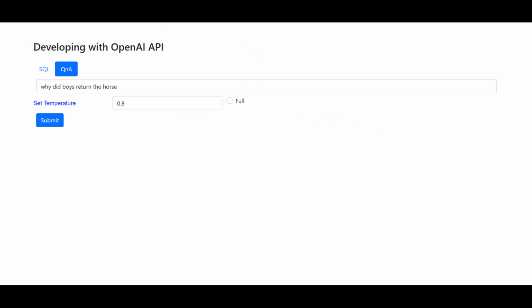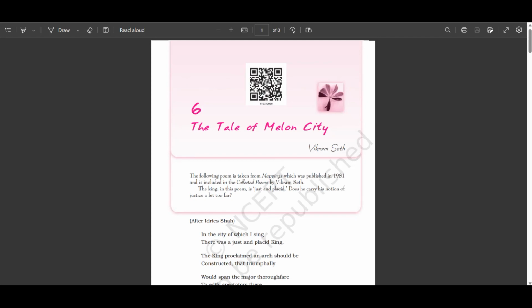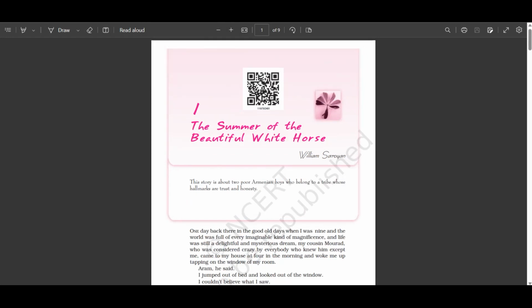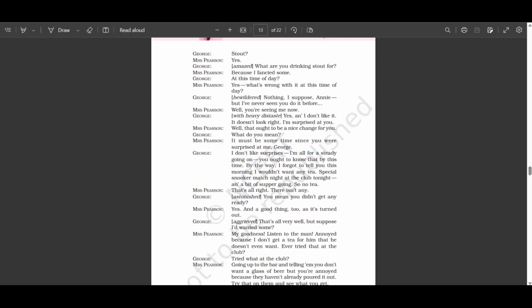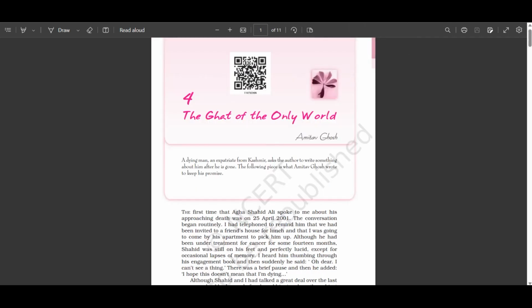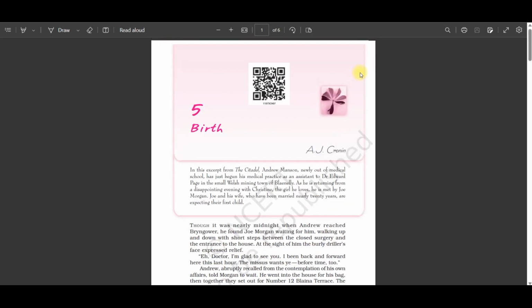Okay, so here is the scenario. We have a book, right? The story book. It has six stories, and I'd like to ask a question from these chapters to OpenAI and get the answer. Now, this is similar to, let's say, in your organization, you have a corpus of multiple documents, and you would like your users to ask a question, and then you want OpenAI to answer those questions based on the content in those documents, right?